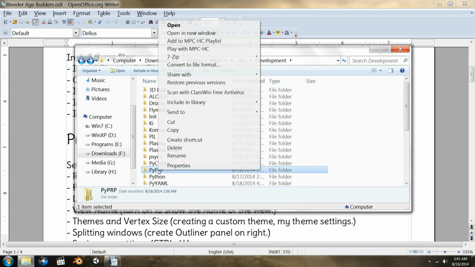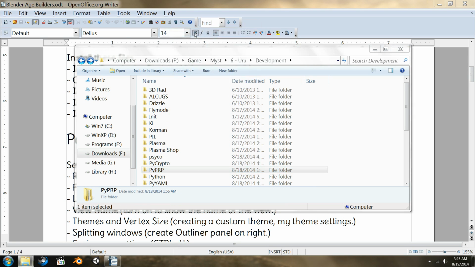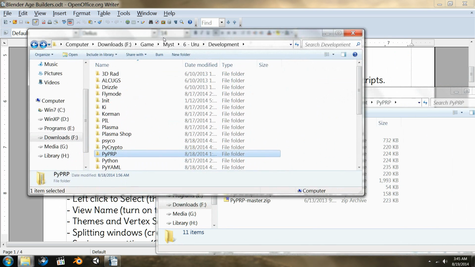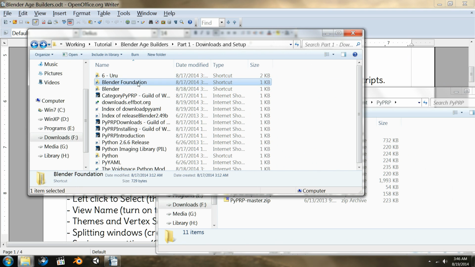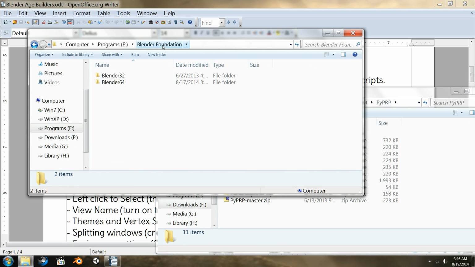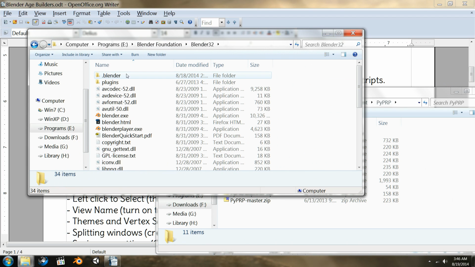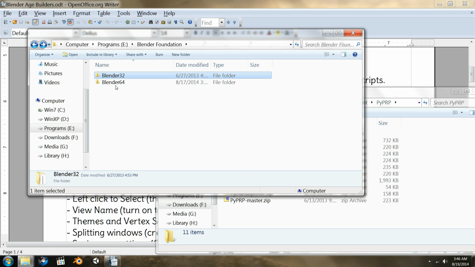Now for PyPRP, what we're going to want to do here is I need to show you how to take care of this. It's not very difficult. So here's an install directory for my Blender. It's under Blender Foundation, and I have it under Blender 32. Yours will be under just regular Blender if you're only using one version, or you decided to just stick with Blender as your folder name. Be forewarned that if you did that and you had a new version installed, they'd be mixed together, and that probably wouldn't be very good for you. If you're going to have two versions, you should have some way of separating them.